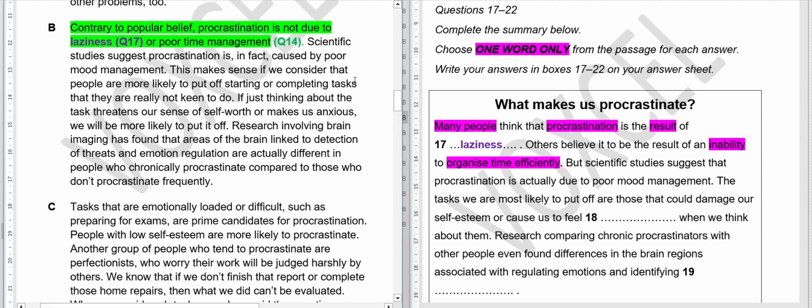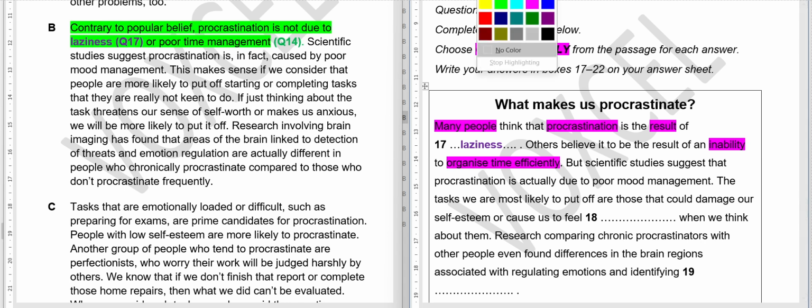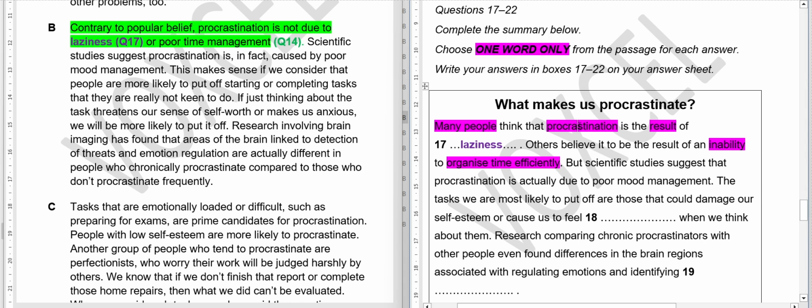So here is our poor mood management, another keyword. Just one second, guys. Which one did I choose? I forgot. Okay, so poor mood management.